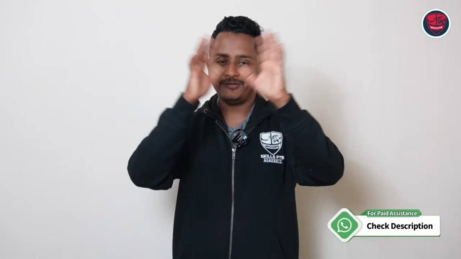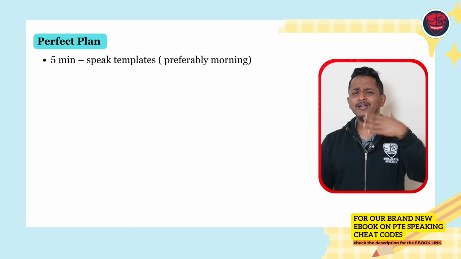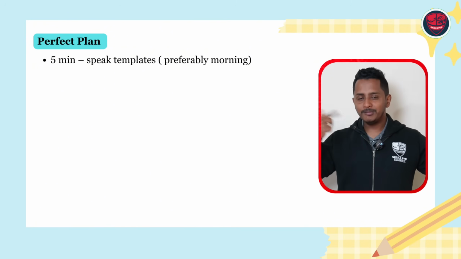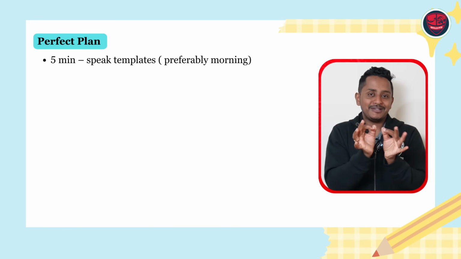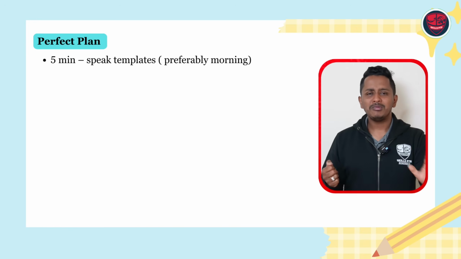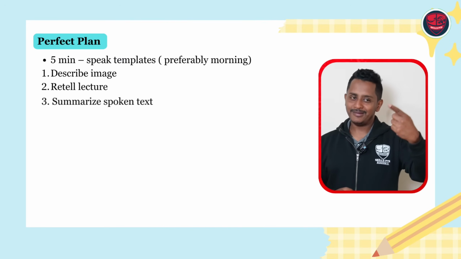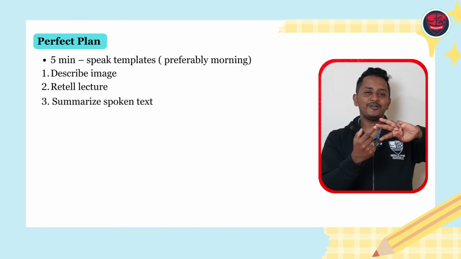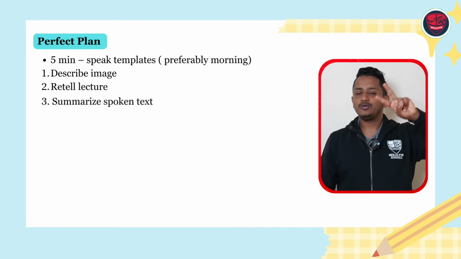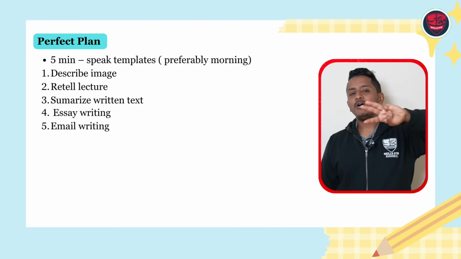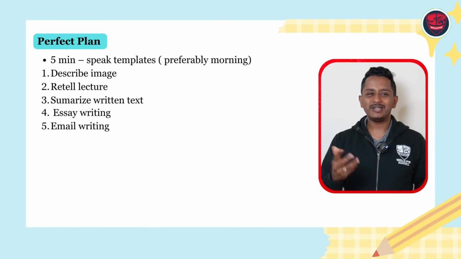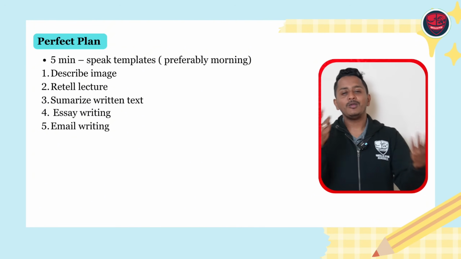Now we will unveil the perfect practice plan for a mere 90 minutes. 5 minutes of speaking template. Every day you just speak this with no intention of memorizing it. You try to memorize, you will have the fear associated with it: what if I forget? Don't memorize, just speak. Describe image as a template, written lecture as a template, summarize spoken text. If you're using the same template as written lecture, then there is no additional template, 2 templates are over, and essay, or if you're doing email writing. So it's just the 3 templates, just speak them once. It will take 2-3 minutes, I've written 5 minutes, or maybe you can speak them twice.